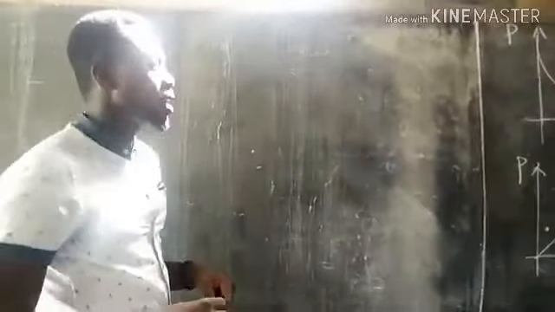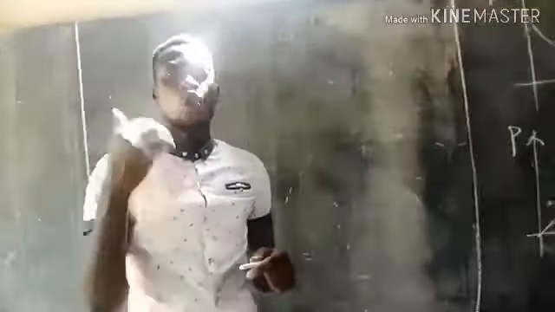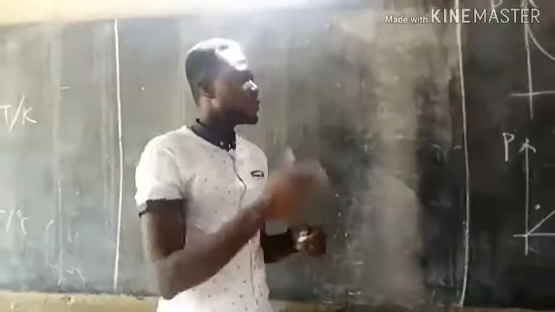So we are going to combine all the 3 equations that we obtained for the individual laws.